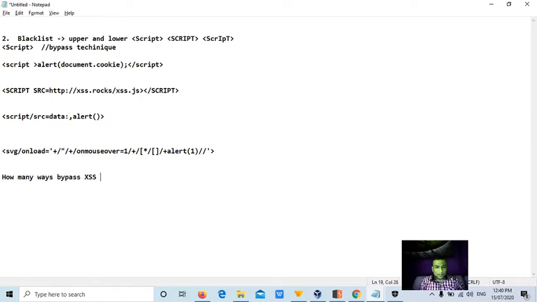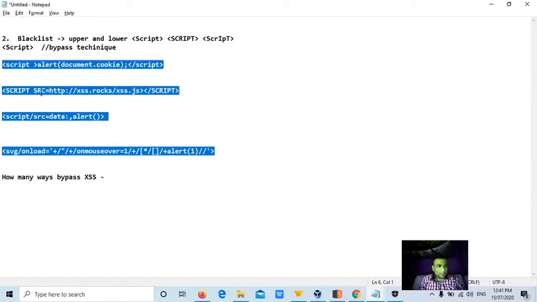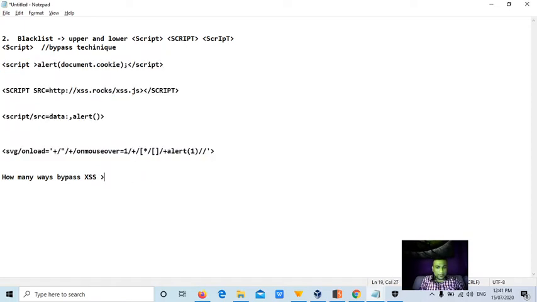XSS. Remember guys, you should not try to remember all these ways, because XSS can be bypassed by 1000 plus ways or else 10,000 plus ways. You need to know why. That is very important. I will be discussing.